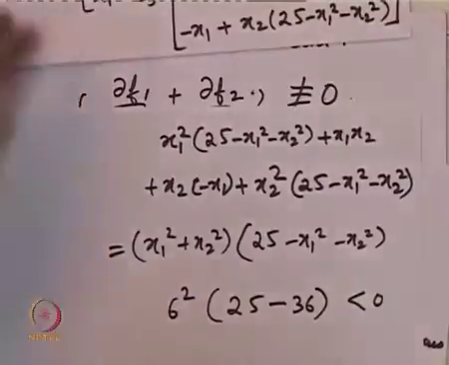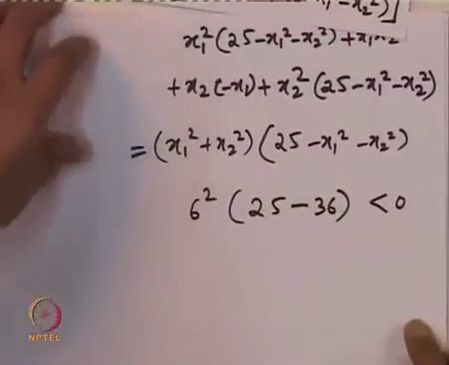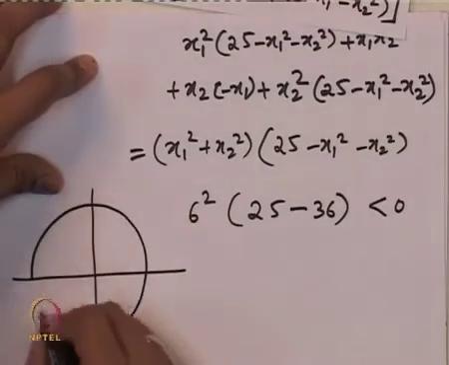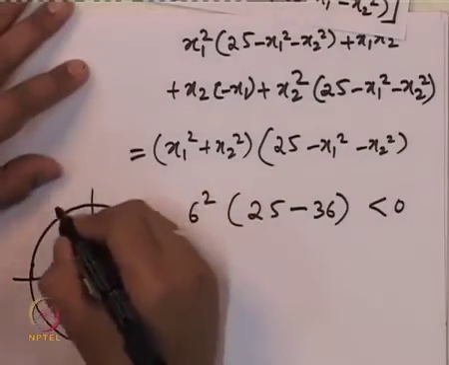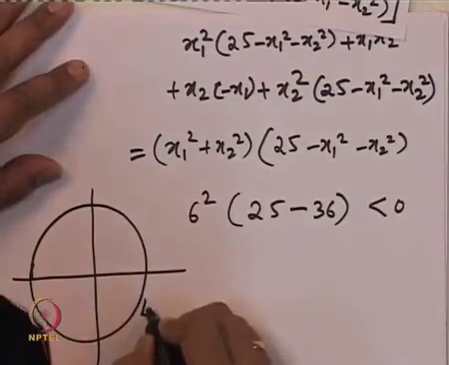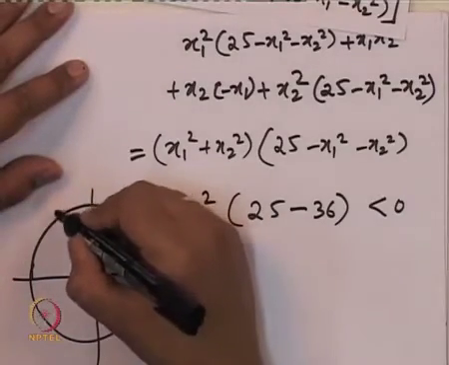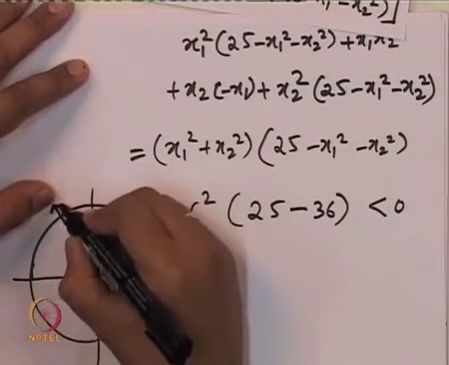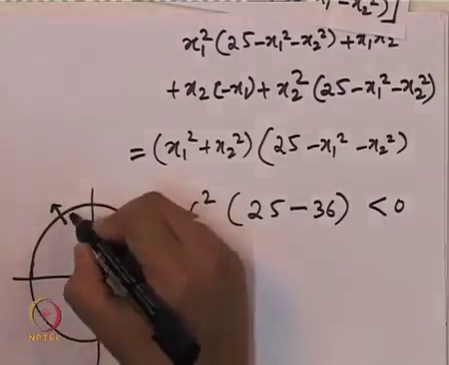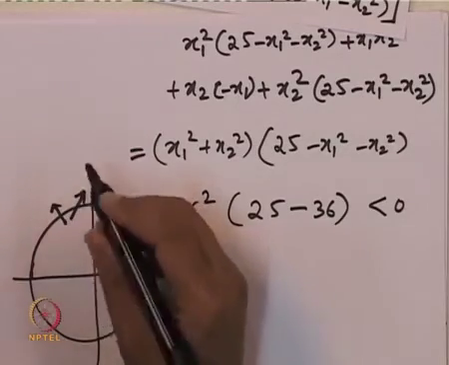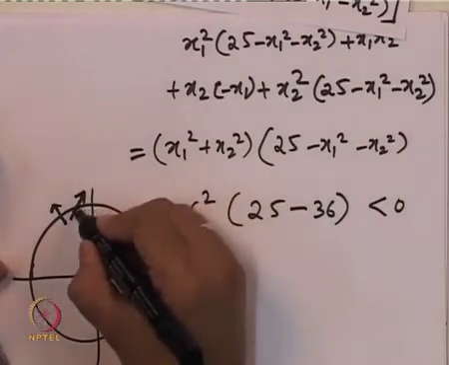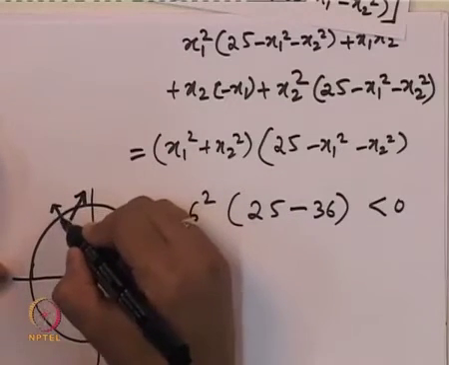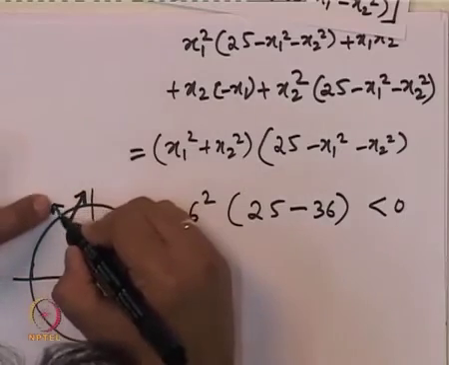Now let us check what happens along the inner circle. This is a circle of radius 4, and along this boundary, there are two vectors at each point: one is the direction of f of x at that point, and another is the direction of the unit normal.